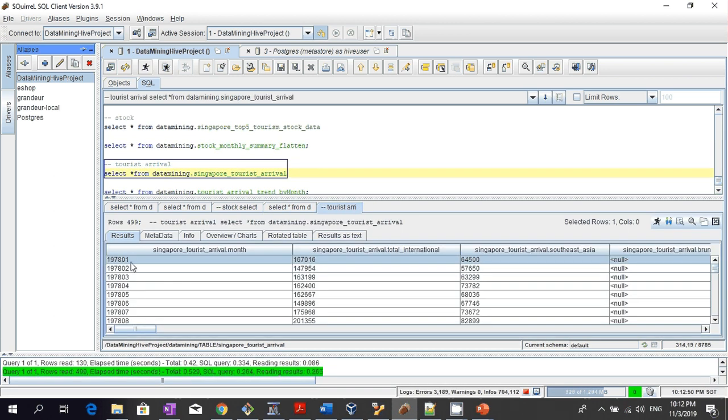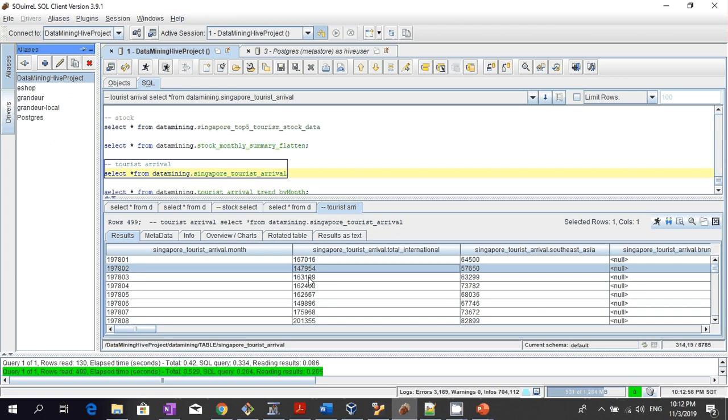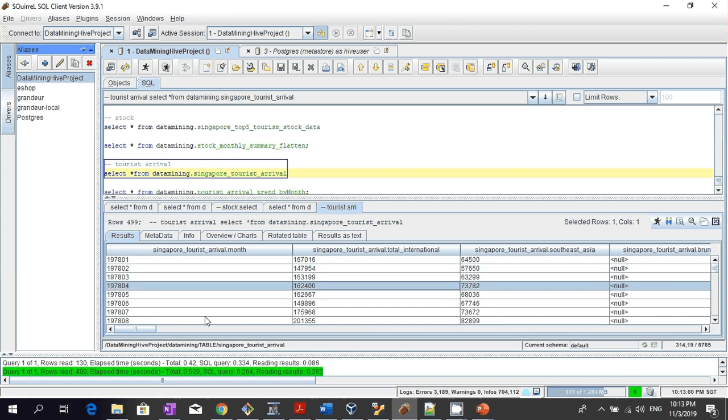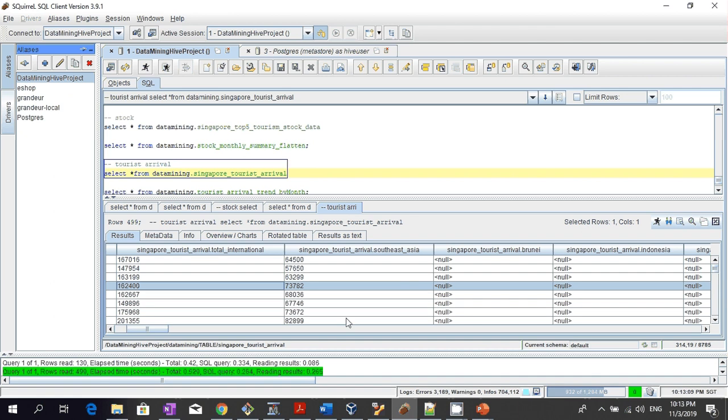For each month from 1978, we have the total international arrivals, and it has the breakdown of arrivals from Southeast Asia, the breakdown by the countries in Southeast Asia, and breakdown by different continents such as America, Africa, and different parts of Asia.